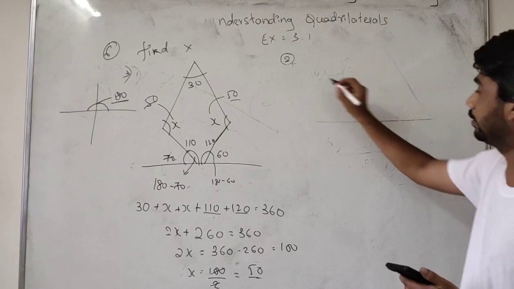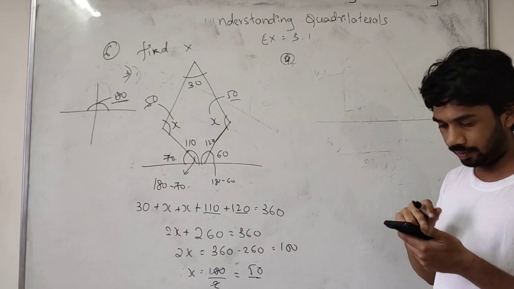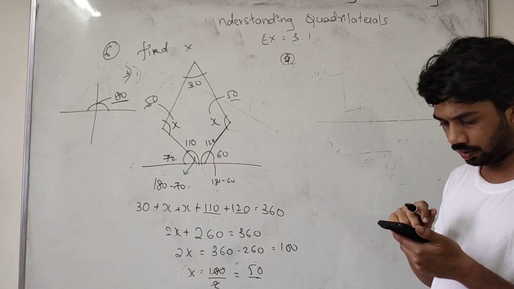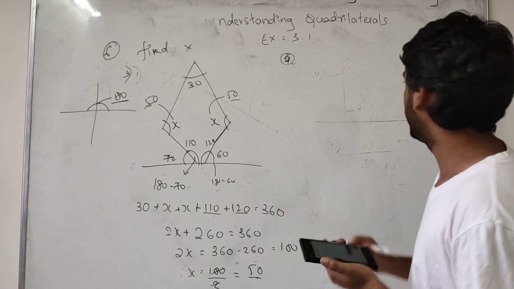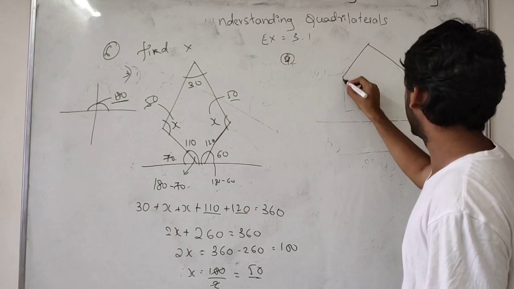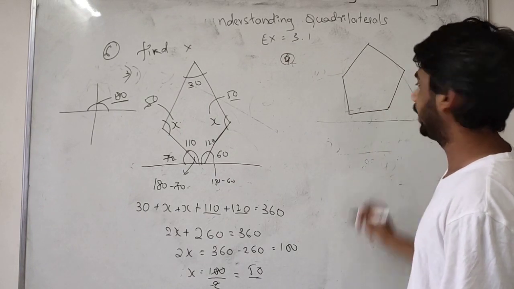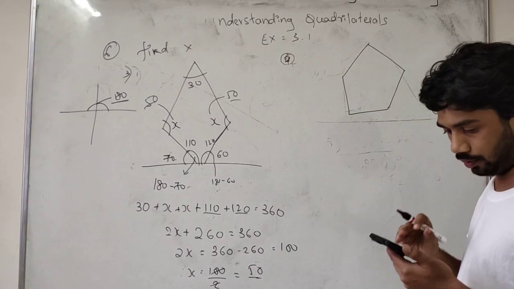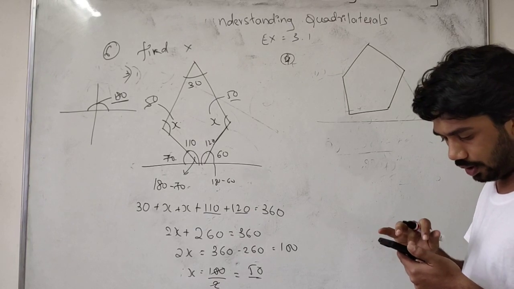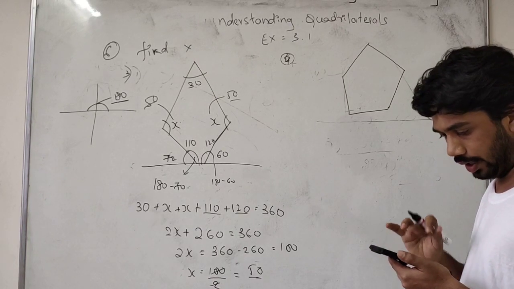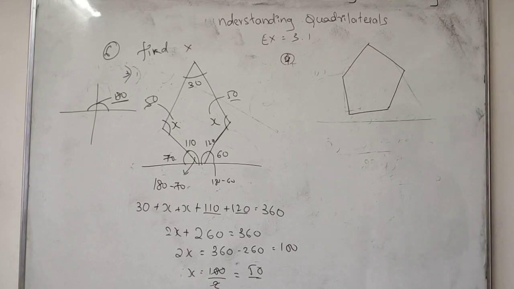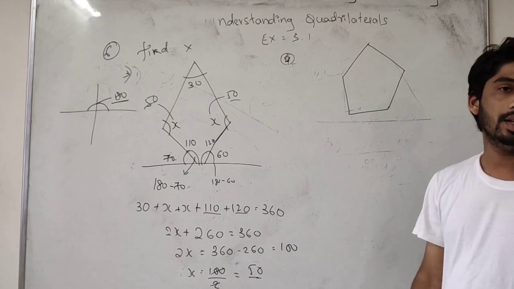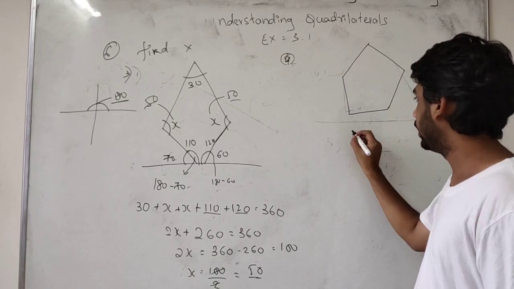So the next question is the fourth one. The fourth one figure is a pentagon. Pentagon means we have to find the value of x here. So we know that for a pentagon, how can we find the inner angles? There is an inner angle formula.